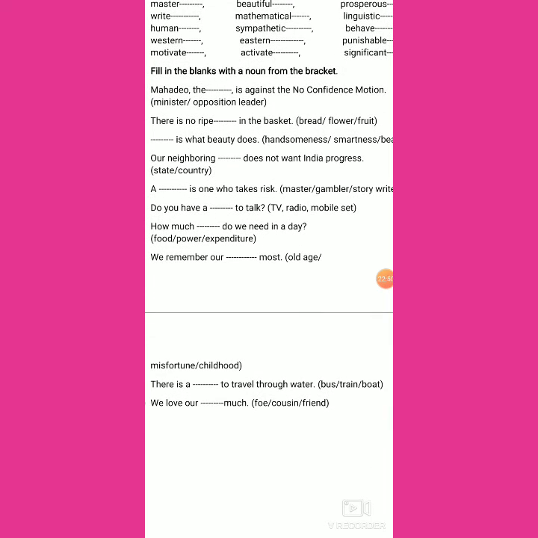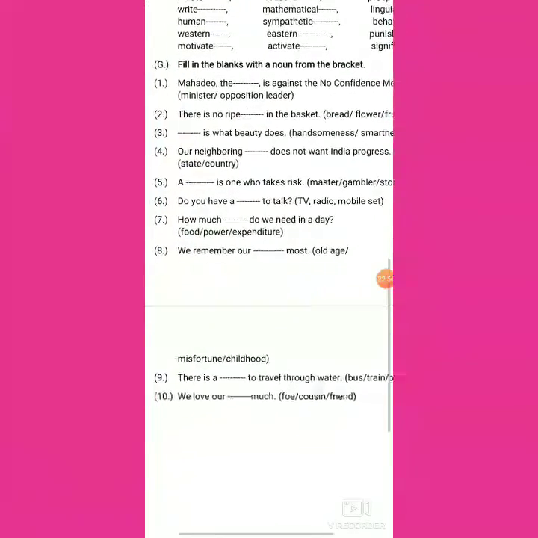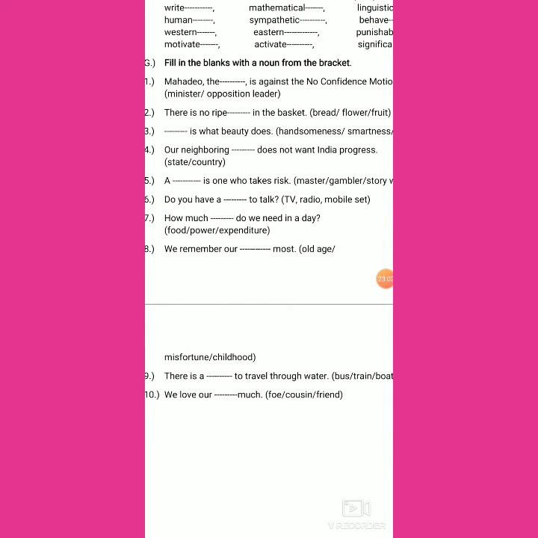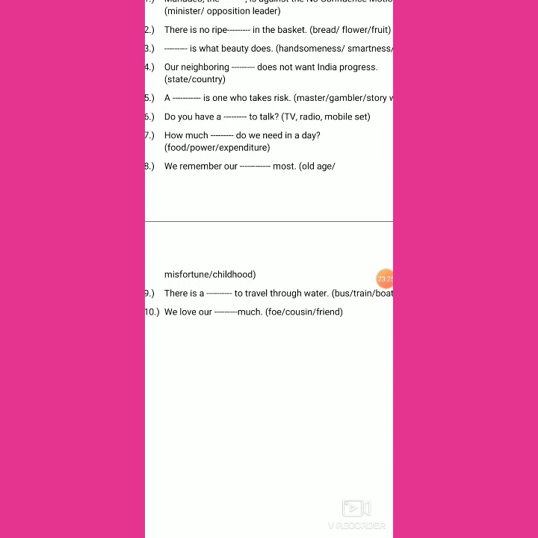We remember our dash most. Another choice here is misfortune, childhood. Yes, the most memorable age of life is childhood. From experience we can say that we do not like remembering misfortune. Yes, we think that let it pass over. So old age, yes, it is also not memorable out of experience. So our best choice is childhood.